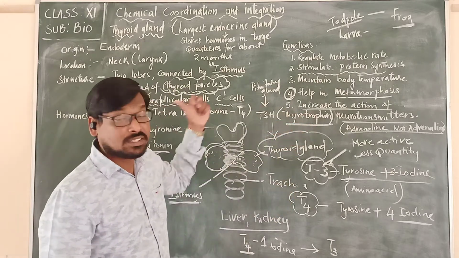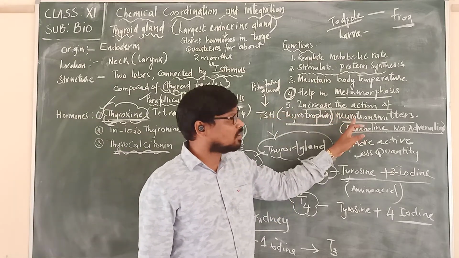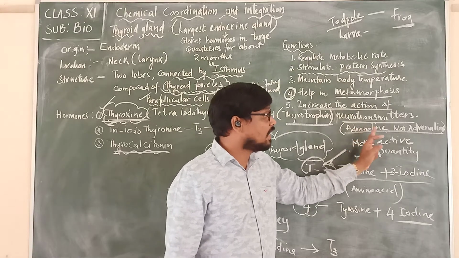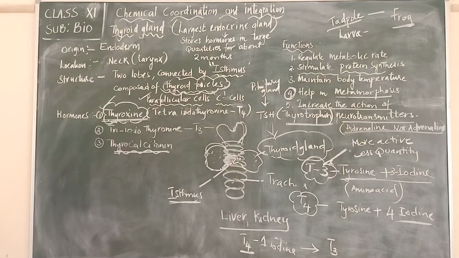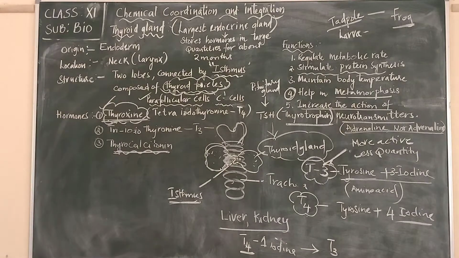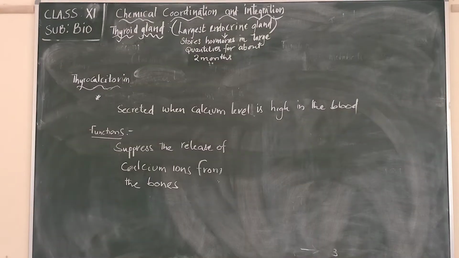There is thyroxine, which increases the action of neurotransmitters like adrenaline and noradrenaline. And remember, adrenaline and noradrenaline are formed from the amino acid called tyrosine.